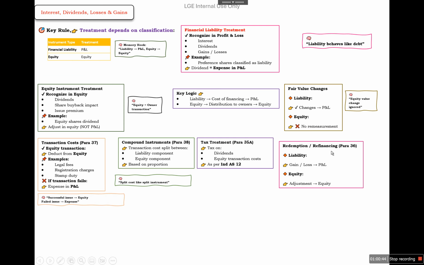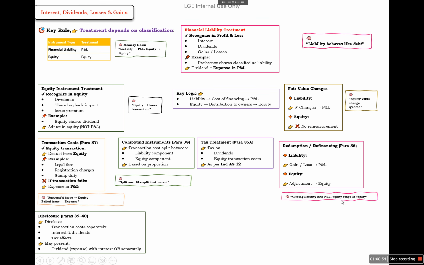Further, redemption and refinancing: liability gain or loss to be booked in P&L, and equity we need to adjust in the equity. Closing liability hits P&L, equity stays in equity. So there are some disclosures regarding the transaction cost separately, interest and dividend, tax effect, and one may present dividend expense with interest or liability reversal. If there is a remeasurement gain, change in the liability value is recognized in P&L, gain or loss, whatever it is, even if the instrument has equity-like features.